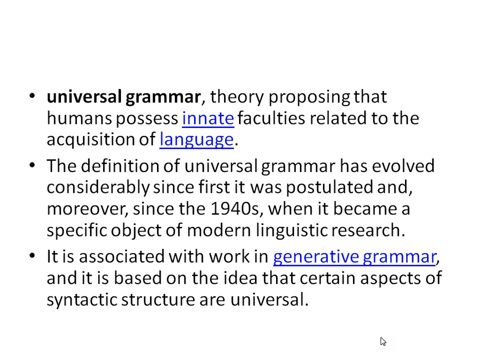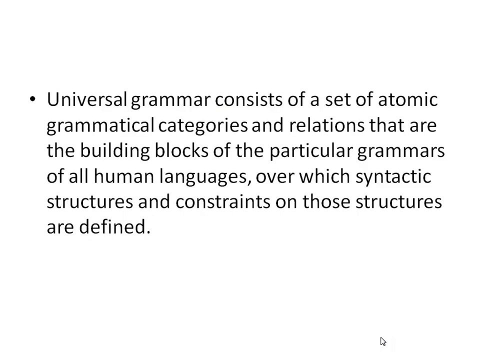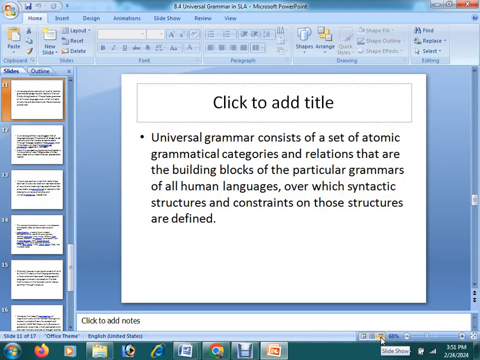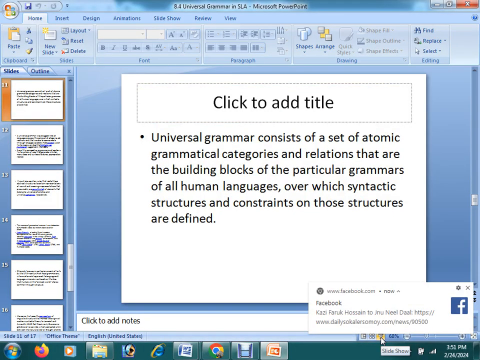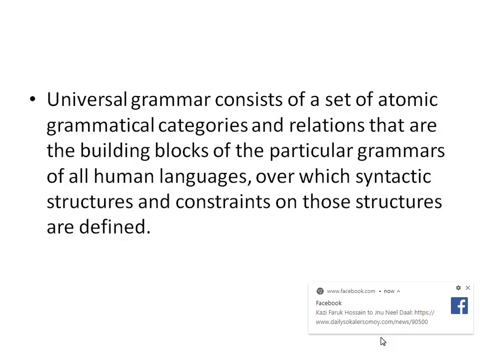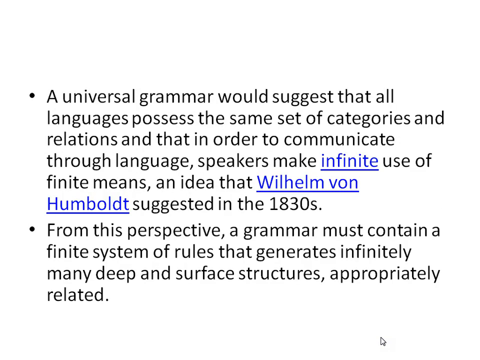It is associated with the work of generative grammar, and it is based on the idea that certain aspects of syntactic structure are universal. So it contains a set of atomic grammatical categories and relations that are the building blocks of the particular grammars of human languages, and that is UG.